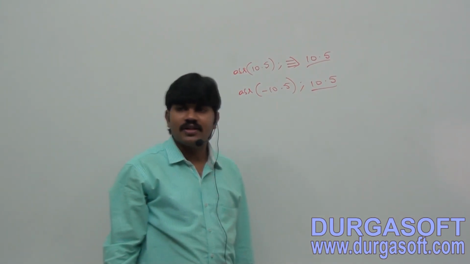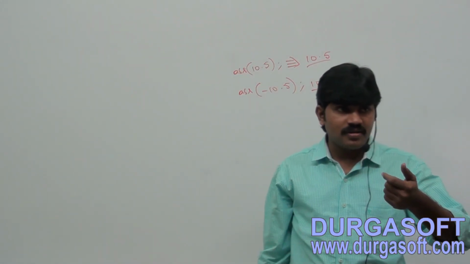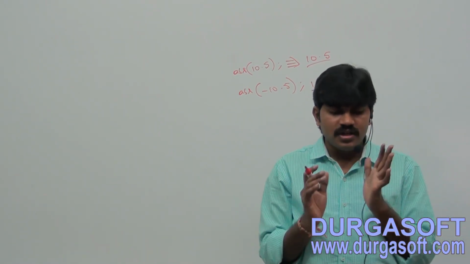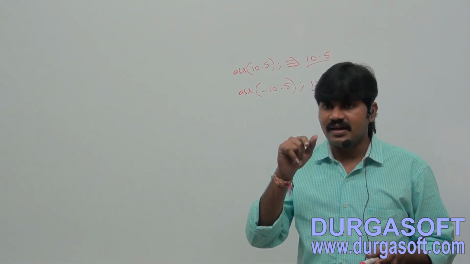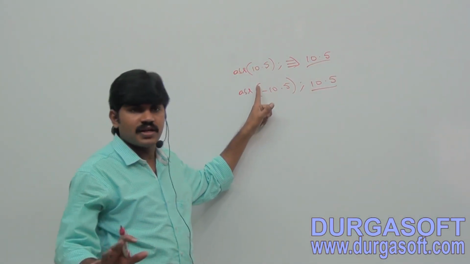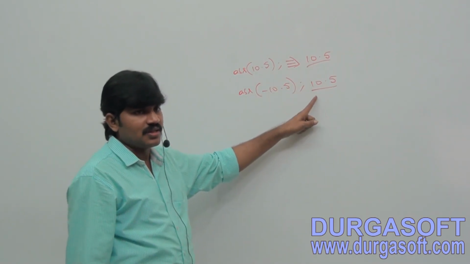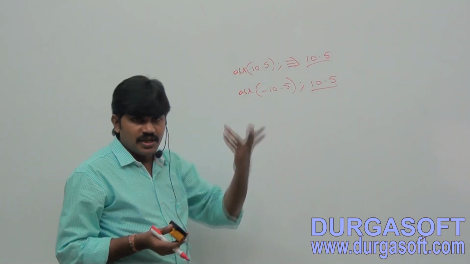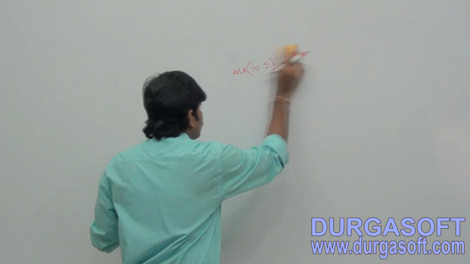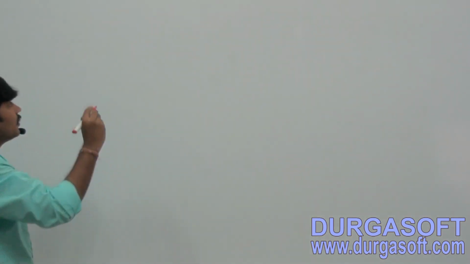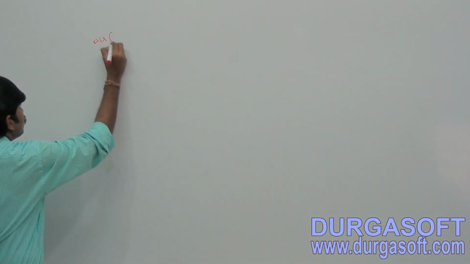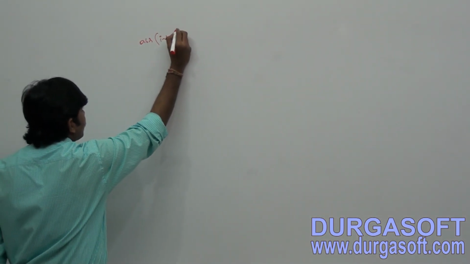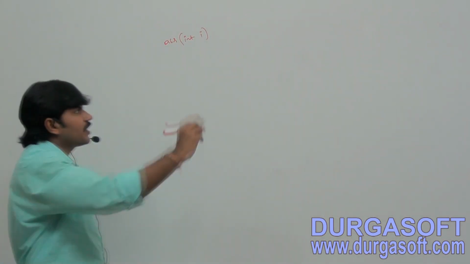Absolute value means not a round operation, not a floor operation or ceil operation. Consider only the value, don't consider the sign. Whether it is positive or negative, forget about the sign. So in Java, the ABS function is there. Even in the C language, the ABS function is there, but the ABS function available in C is applicable only for int type.